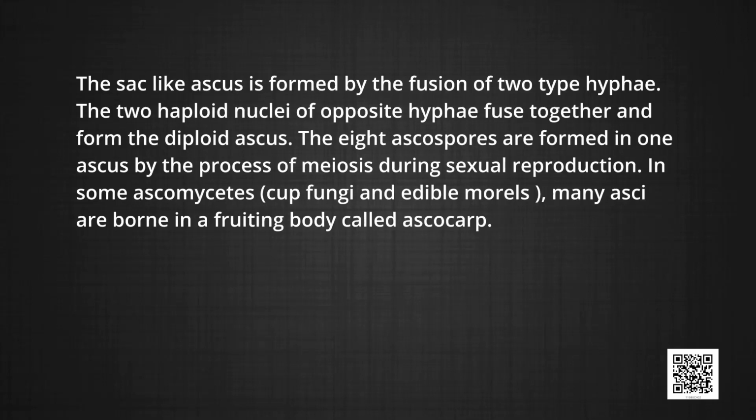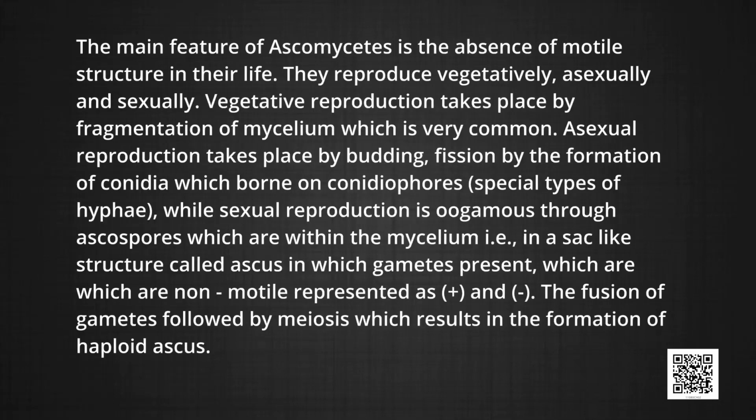In some Ascomycetes, cup fungi and edible morels, many asci are borne in a fruiting body called ascocarp. The main feature of Ascomycetes is the absence of motile structures in their life. They reproduce vegetatively, asexually and sexually.